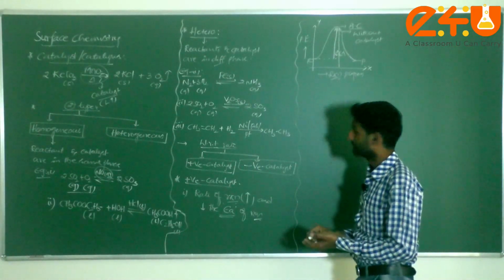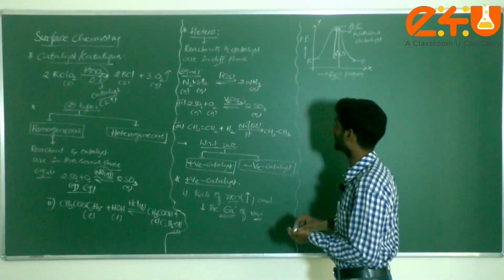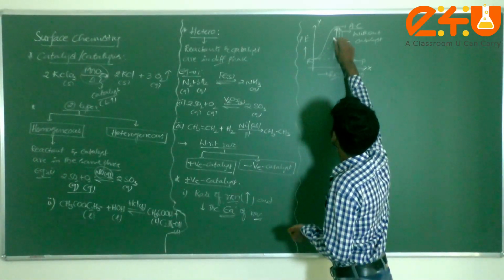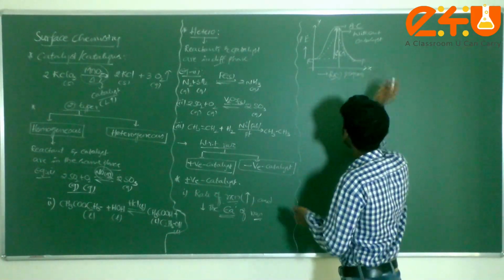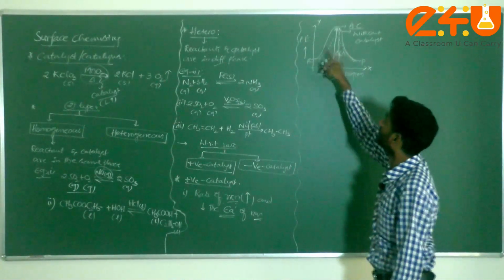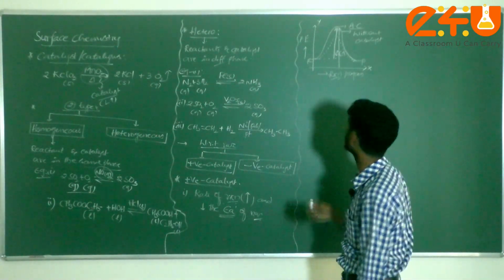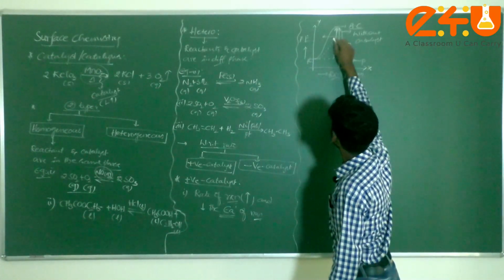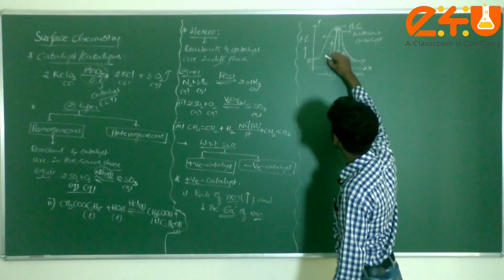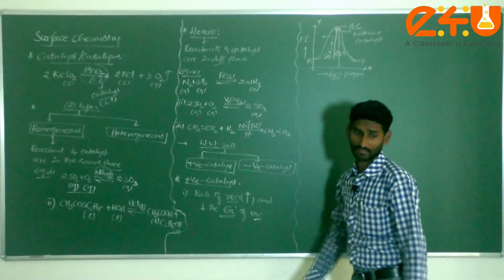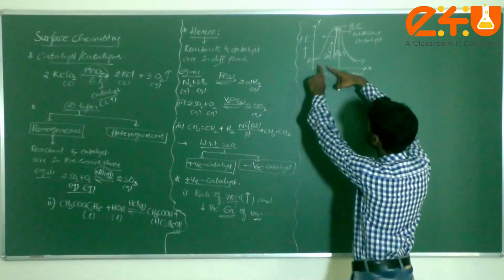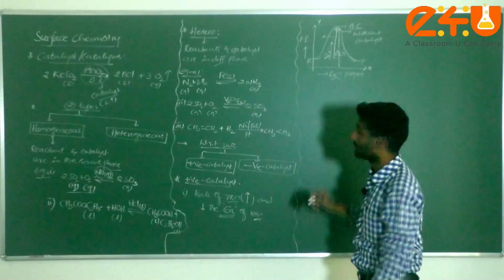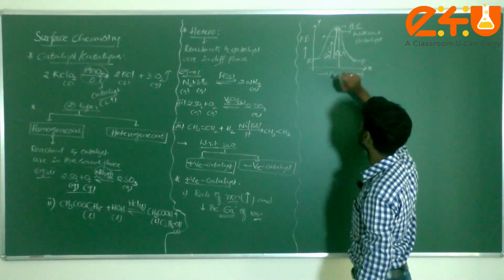Then after that I am using a catalyst. What catalyst here? Positive catalyst. Then what will happen, dear students? This is the path after using the catalyst. What catalyst? Positive catalyst. Now this curve, from here to here, I can consider as Ea dash. What do you understand here? Initially from here to here, this is the activation energy before using the catalyst.